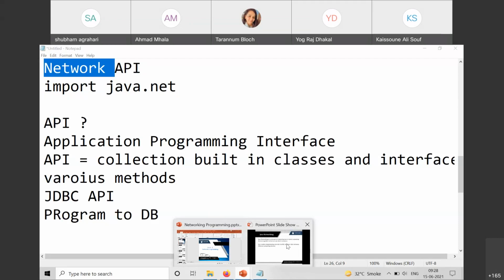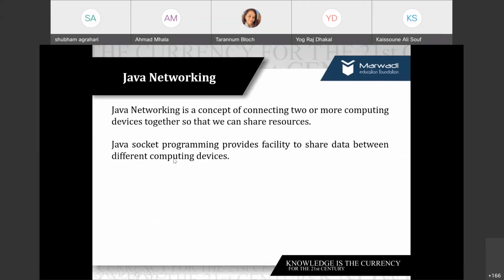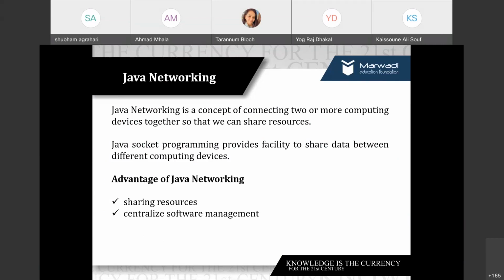Okay. So why do we do networking, like what is the ultimate purpose? As I said, there are two major purposes of any networking, and obviously Java networking also provides those two advantages. Either we do it for resource sharing, or we do it for centralized software management, right?